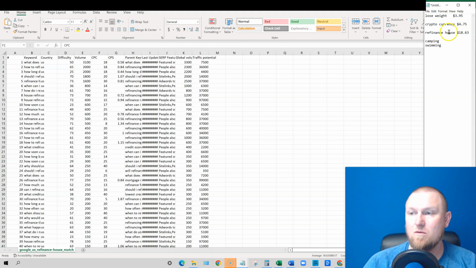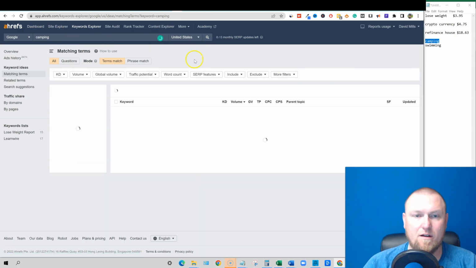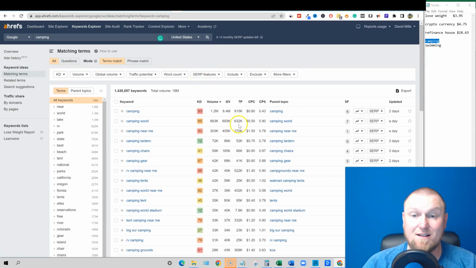Okay, so camping real quick. Let's do that one. I hope you guys are understanding how we're doing our research right here. This helps us assess the money that's in the niche. There are other ways too. We could take every one of these keywords and go to Amazon and see what kind of products are selling and how many products there are for each keyword. That would help as well.